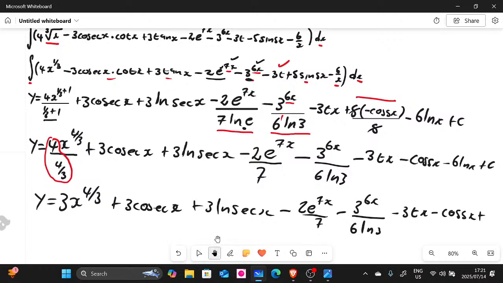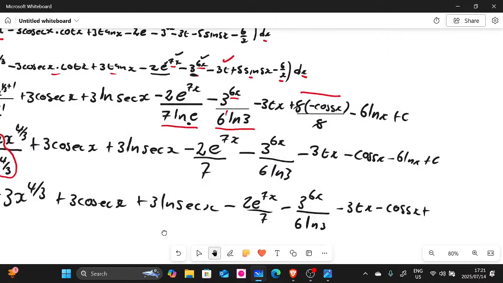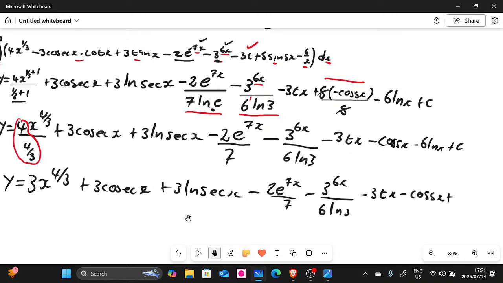Someone asked whether it's cosec or cos. Can you mention the term that you're talking about? Are you talking about this term here? This is cos 5x. My handwriting is not good looking, right? So it's cos 5x. And then, minus, by the way, not plus, minus 6 ln x plus c.